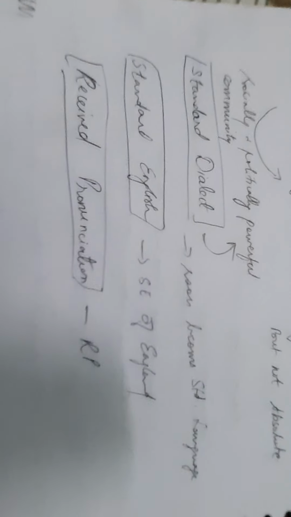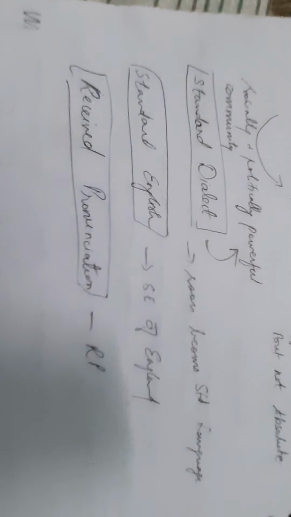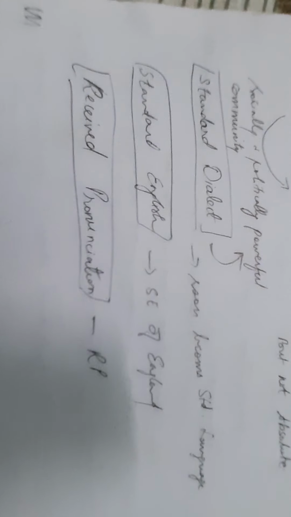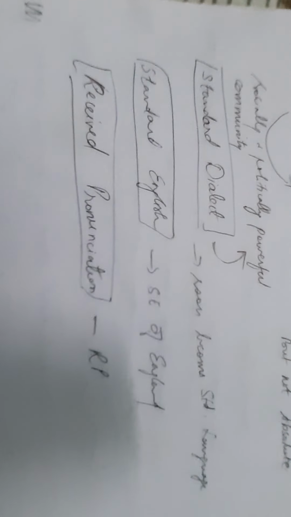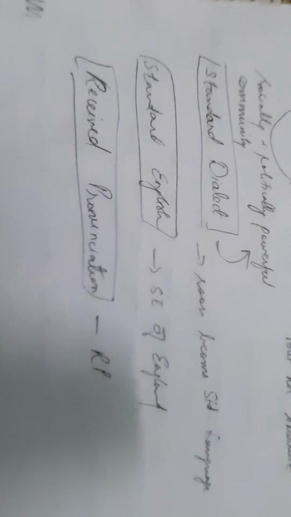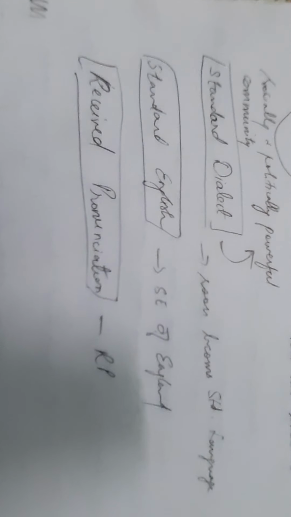Apart from that, in the study of phonetics, they also use only the RP. Phoneticians, when teaching the pronunciation of British English, use only the RP, received pronunciation, which is followed in southeast England, and that is almost equal to the correct pronunciation of English.